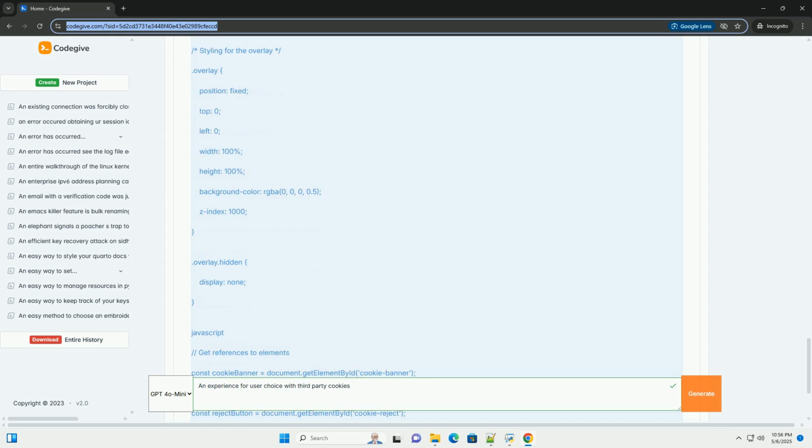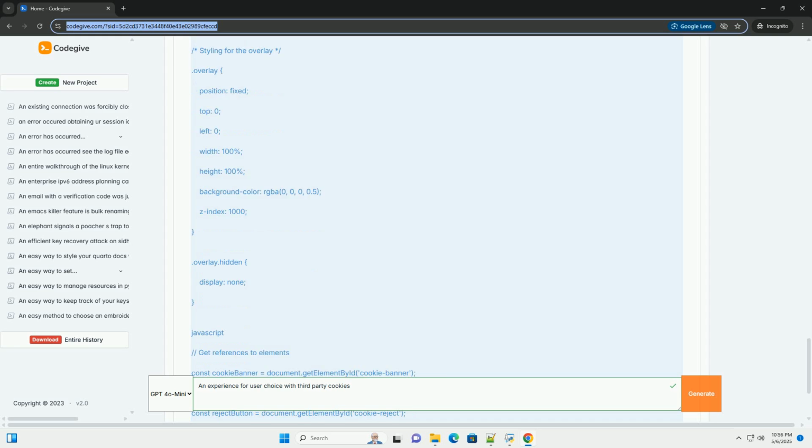The settings button opens the modal for detailed cookie settings. The close button closes the modal. The save settings button saves the checkbox values and treats the action as accepting consent, hiding the banner and modal, and reinitializing scripts based on checkbox values.